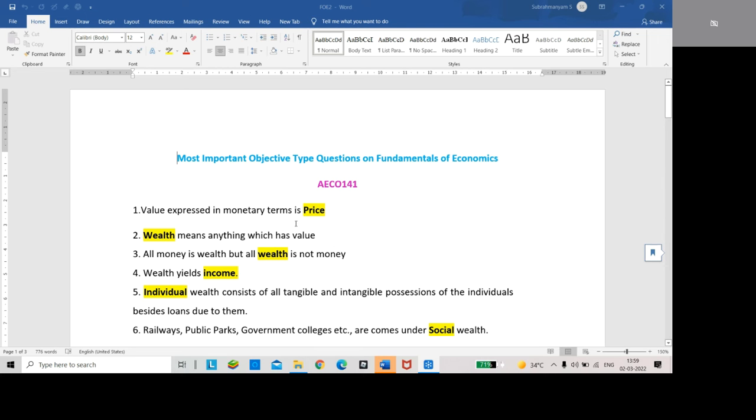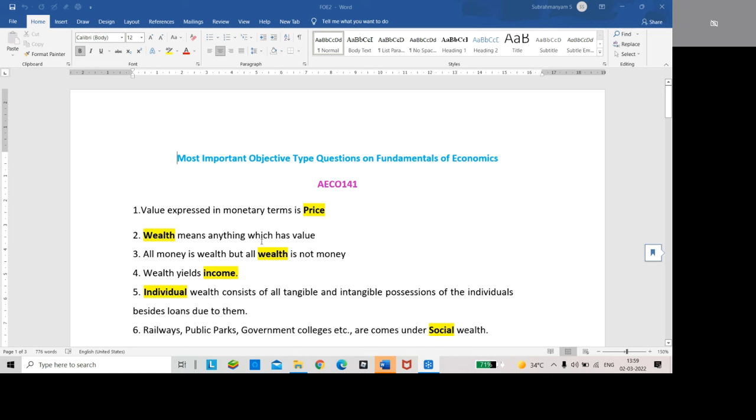Value expressed in monetary terms is price. Nowadays, value and price are different. In olden days, both were the same, because goods were exchanged for other goods. That means value and price were the same. When goods are exchanged for other goods, that is known as the barter system.